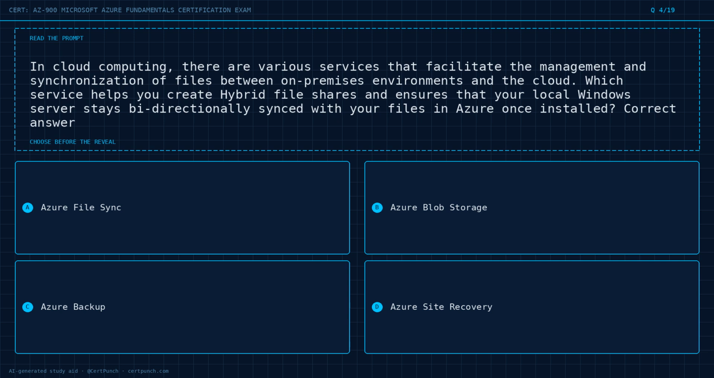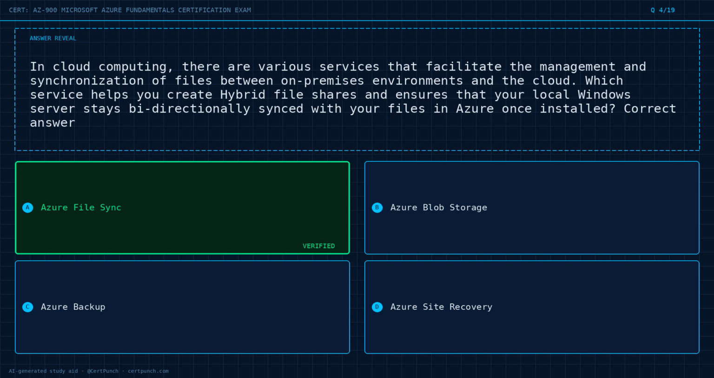Question 4 of 19. In cloud computing, there are various services that facilitate the management and synchronization of files between on-premises environments and the cloud. Which service helps you create hybrid file shares and ensures that your local Windows server stays bidirectionally synced with your files in Azure once installed? Correct answer, option A, Azure File Sync. Option B, Azure Blob Storage. Option C, Azure Backup. Option D, Azure Site Recovery. Choose the best answer before the reveal. Commit to it now.